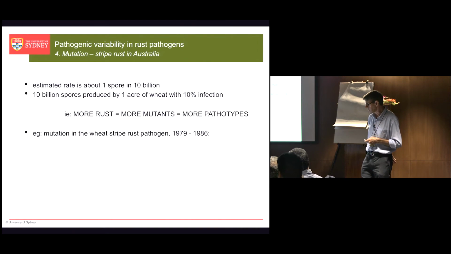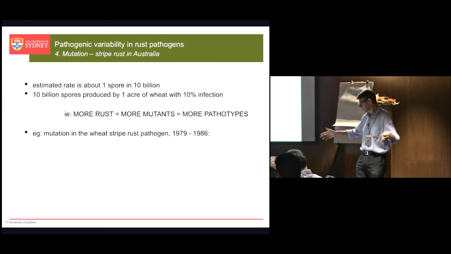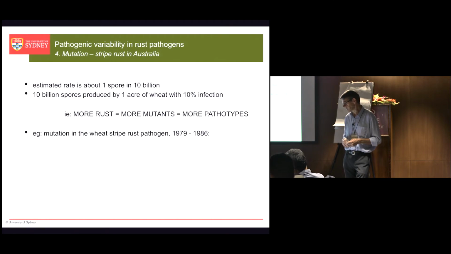But it's also been estimated that 10 billion spores are produced by an acre of wheat with only 10% infection. So if you've got a 1 acre plot of wheat, it's only got 10% infection of rust in it, you've already got 1 mutant. So then extend that out over a huge area and you can see you are going to get quite a few of these random mutants being generated.